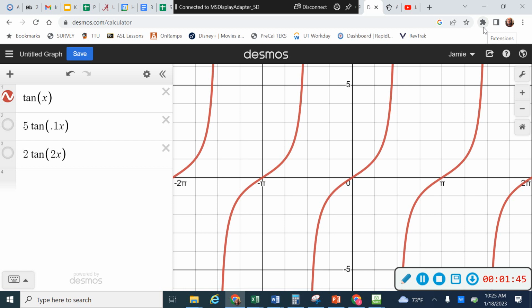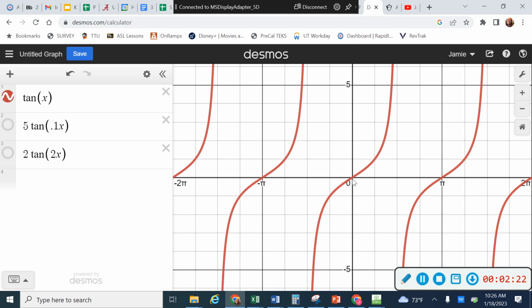All right, so this is what our graph of just the basic parent function of tangent looks like. Last week we talked a little bit about how one piece of the graph is what we call a period. A tangent graph repeats every time I have an up, an asymptote, which you can kind of see as a barrier right there, and a down. So I have an up, an asymptote, and a down, and every time I have that, I'm going to have one period of tangent.